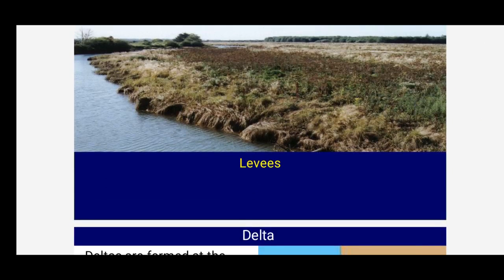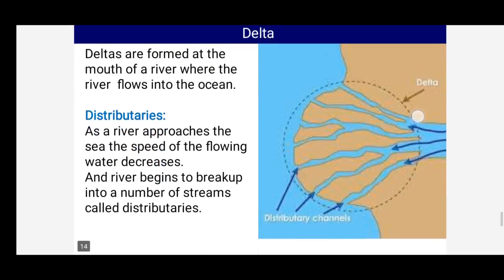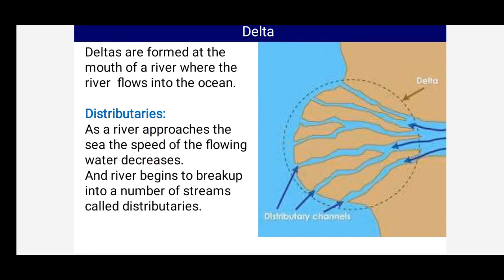See here. Okay, now comes the delta. So how do these deltas form, children? Deltas are formed at the mouth of the river. Where, children? At the mouth of a river. Do you know the meaning of the mouth of a river? Yes, the place where the river joins the sea.